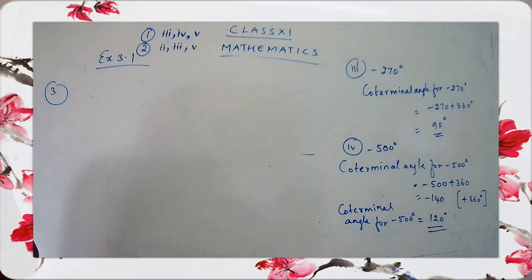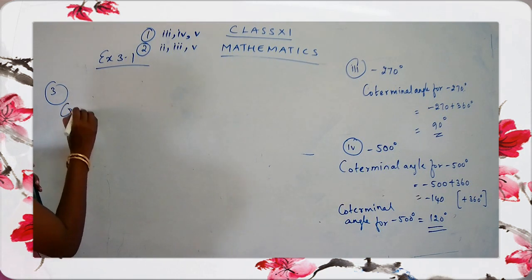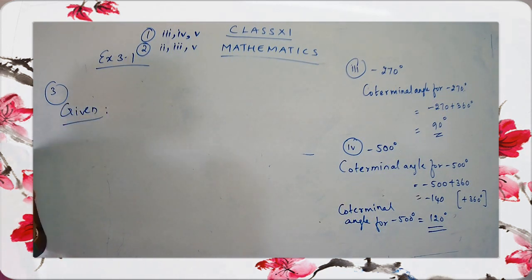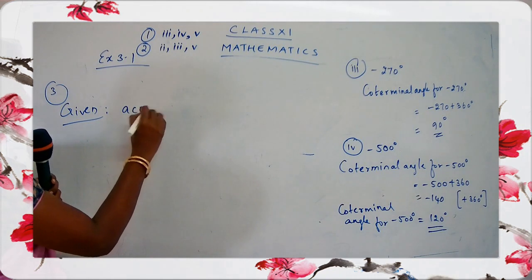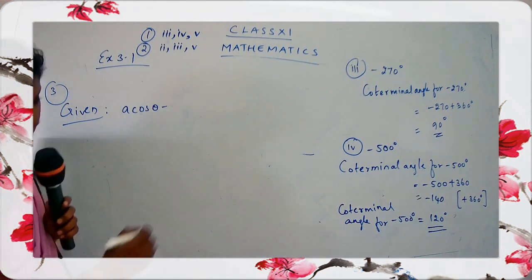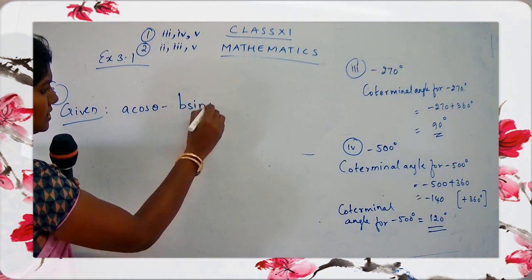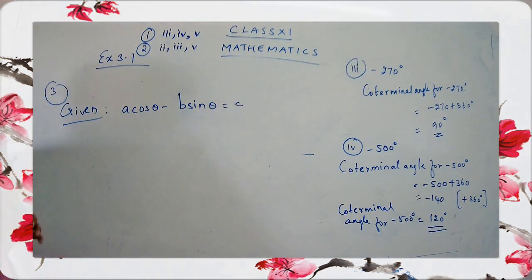Okay. Let's write the given part and the to-find part. Write your given. You know how to go for the steps, children. Wherever there's a possibility, try to write given, to find, or given, to prove, whatever is there. According to the question, you have to write down the statements. So given, A cos theta minus B sin theta is equal to C. This is given to you.